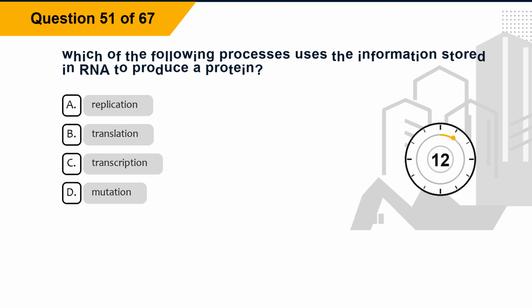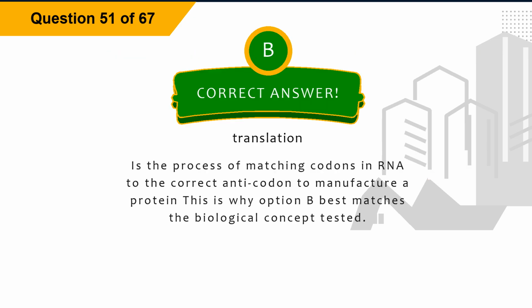Question 51. Which of the following processes uses the information stored in RNA to produce a protein? Option A, replication. Option B, translation. Option C, transcription. Option D, mutation. The correct answer is option B, translation. Explanation. Translation is the process of matching codons in RNA to the correct anticodon to manufacture a protein. This is why option B best matches the biological concept tested.